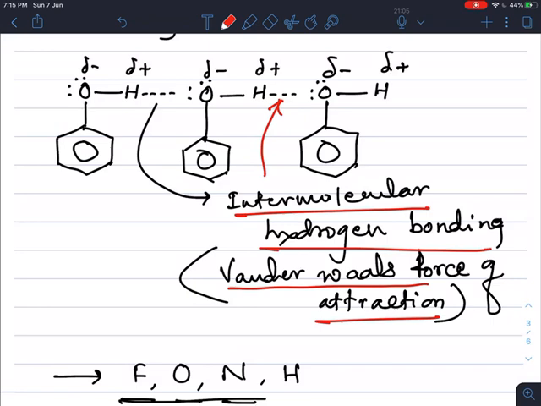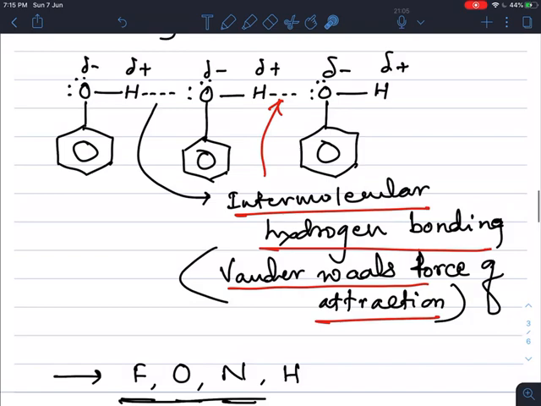which is nothing but van der Waals force of attraction, and due to this intermolecular force of attraction, these phenol molecules are associated with each other, they are linked together, they are joined with each other, and this is about the intermolecular forces. So what is meant by intermolecular forces or hydrogen bonding? The bonding takes place in between two molecules.